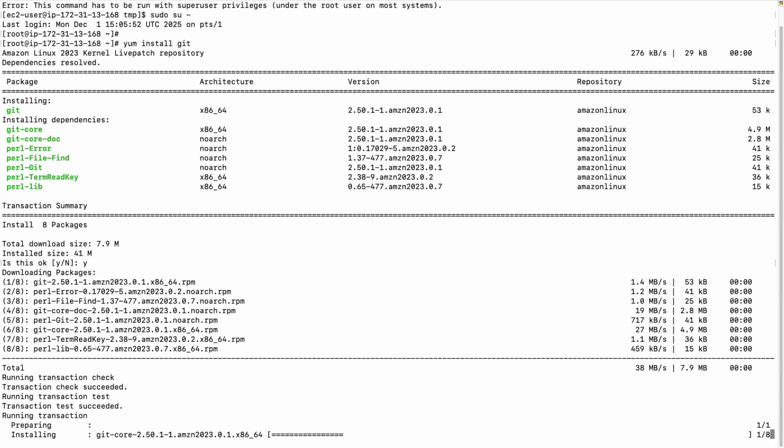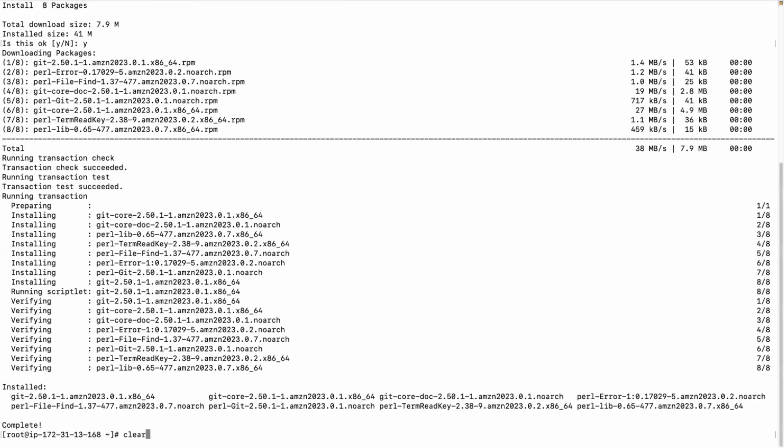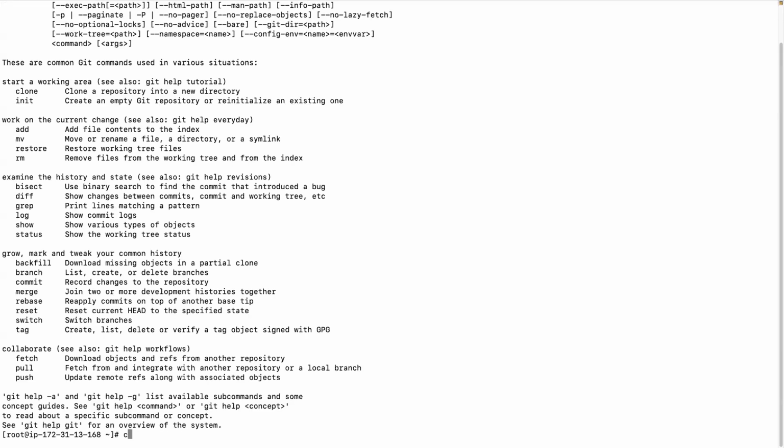Confirm with yes so that it will download and we should be having it installed. Earlier when I ran the git command it said command not found, but now you can see the version of git. Also, if you run git, it will not say command not found, but it will give a lot of verbose output, which means git is installed. Now that git is installed, you can do version control by running git init, git status; those commands would remain the same. That's a simple way to install the package.